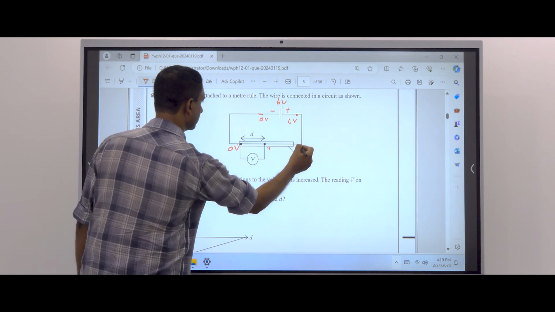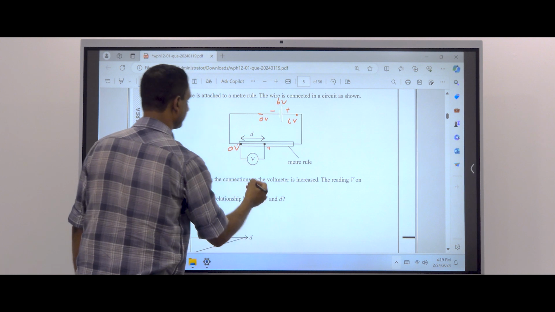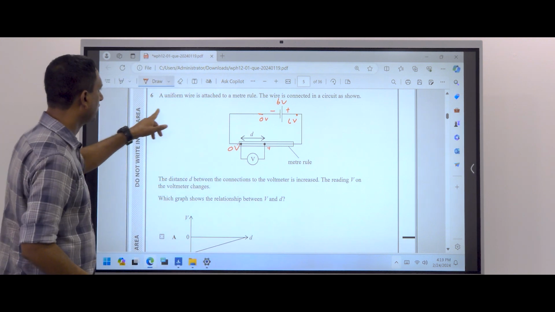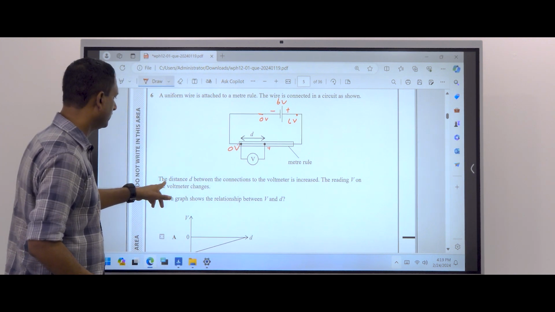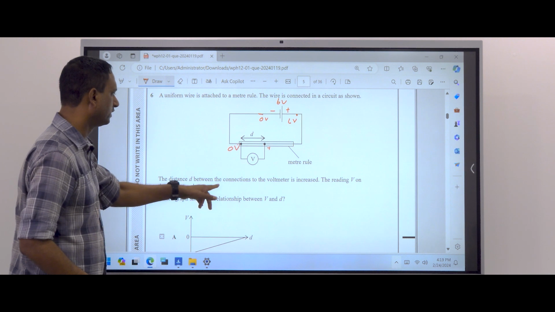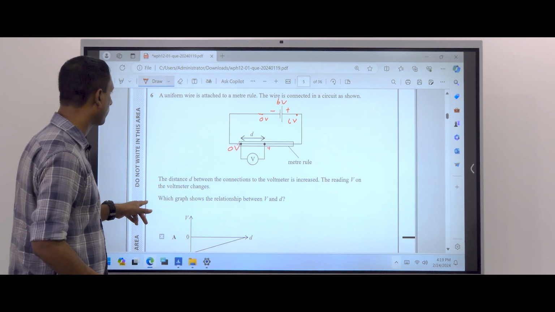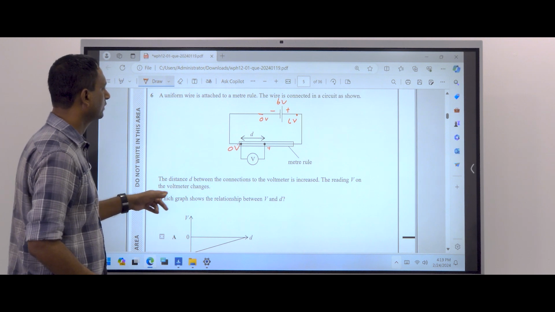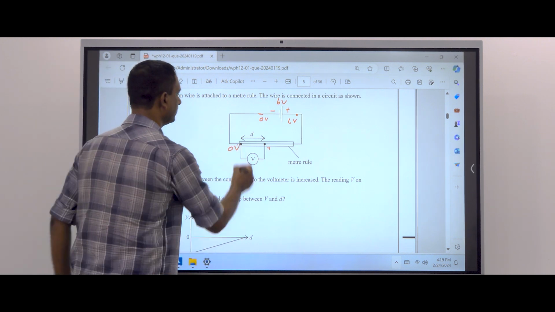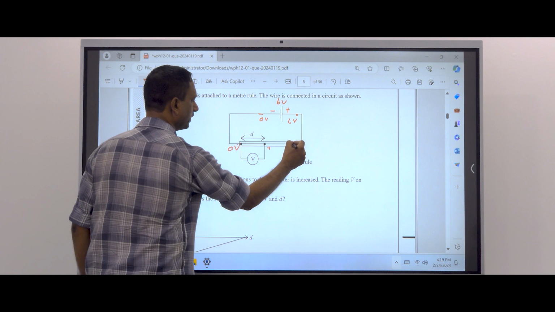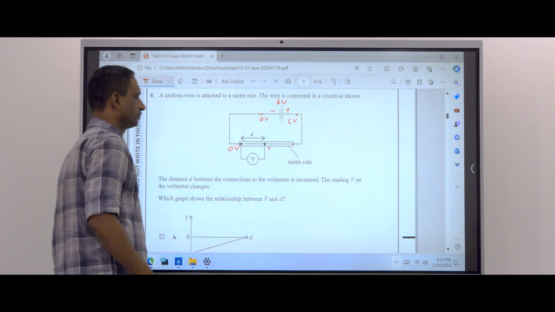This side 6. Okay, let's see, wire attached. The distance d between the connection to the voltmeter is increased. The reading V on the voltmeter. The uniform wire is attached here. This is the wire. Actually, they don't mention the wire.